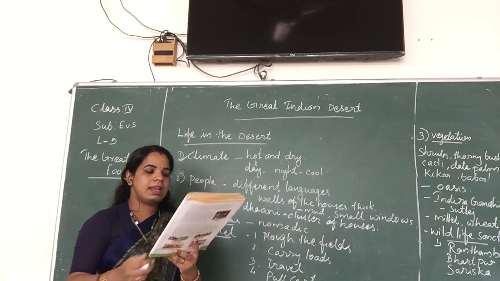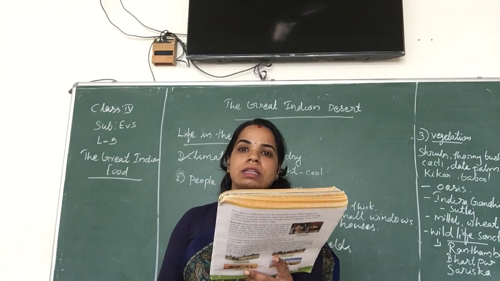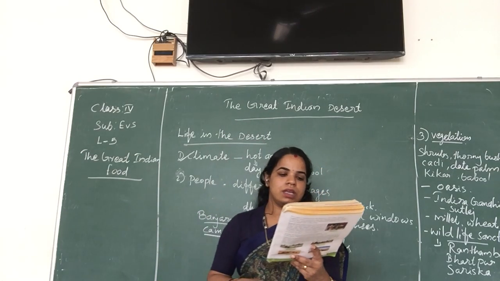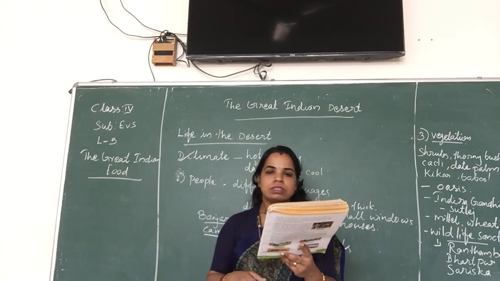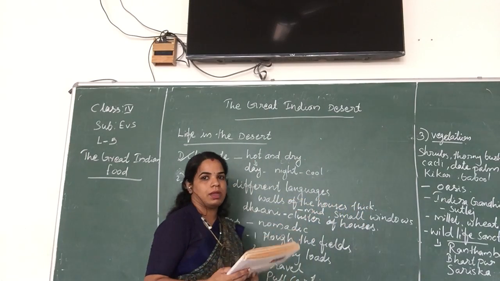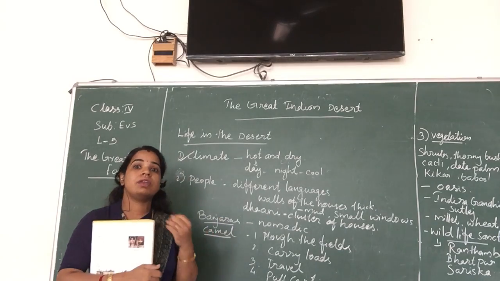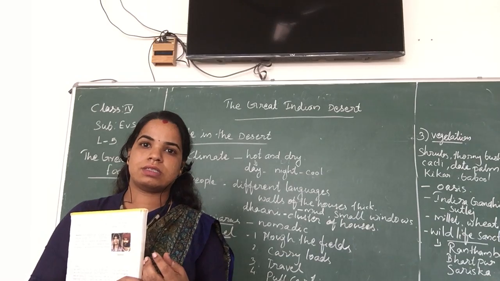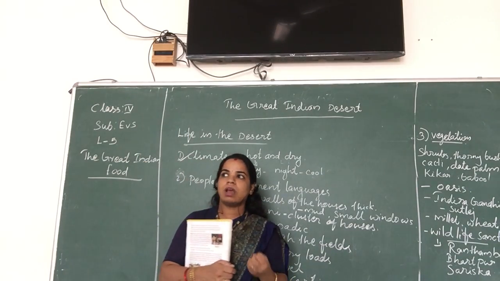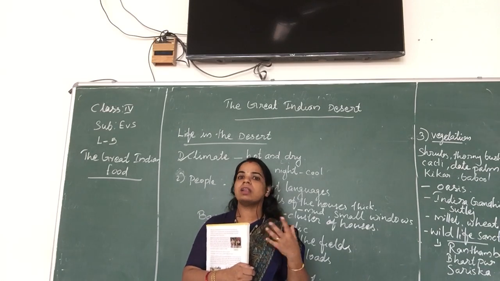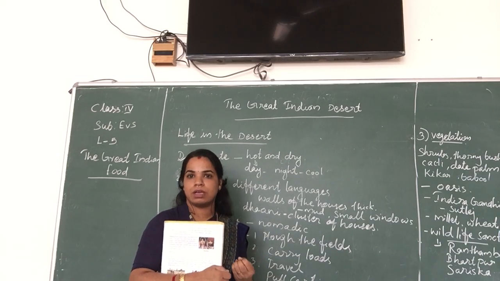In the villages, people build special houses to protect themselves from the extreme heat. The walls of the houses are thick, made of mud, and the windows are small. So the houses remain cool. What's the feature of the houses in Rajasthan? A very hot and dry climate is there in Rajasthan, so they use extremely different houses. They can't suffer that much heat, so they make a special type of house according to their climate.